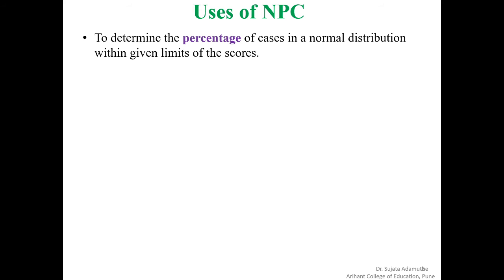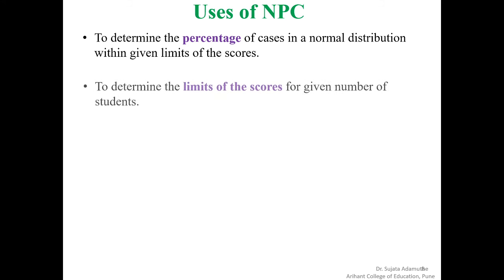We can find out the percentage of the cases from the normal probability curve, and for that we have a formula to calculate how many percentage of the students are included within that limit of scores. Suppose we require the students in the first class, how many students are in the first class. From the graph, the chart and the formula, we can easily calculate the number or percentage of the students.